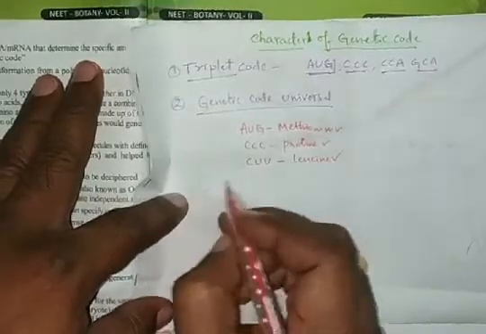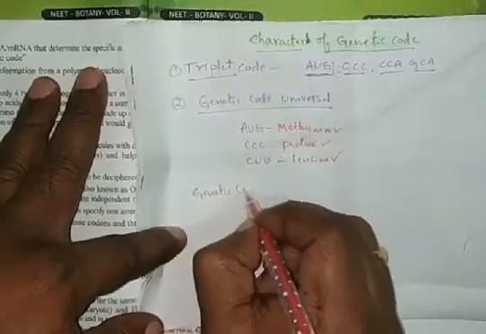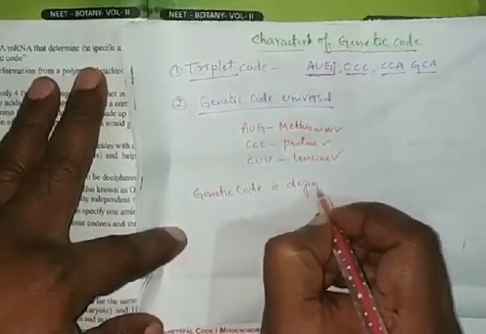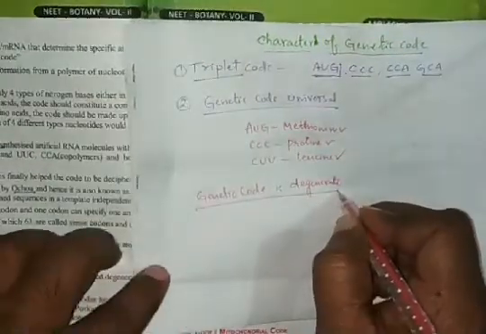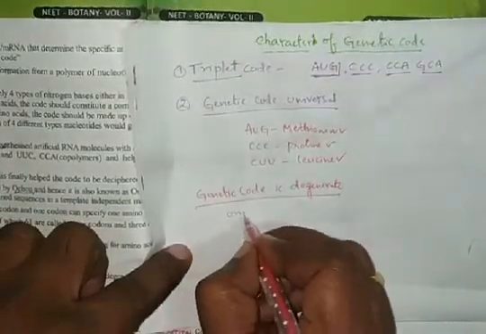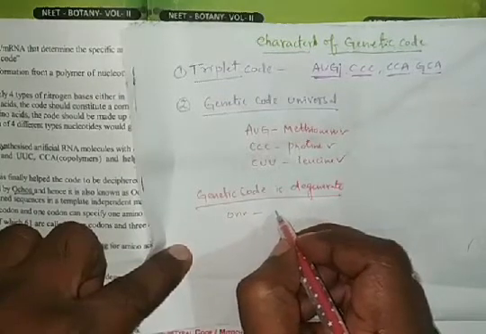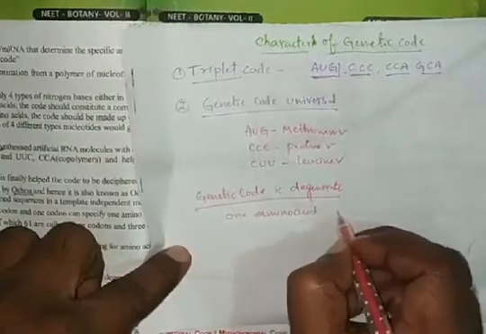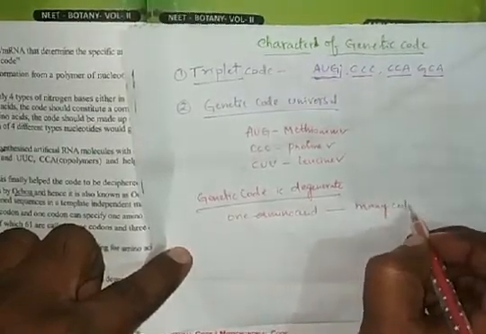Genetic code is degenerate. Degenerate means one amino acid can be coded by many codons.